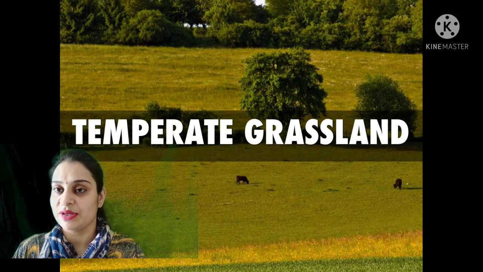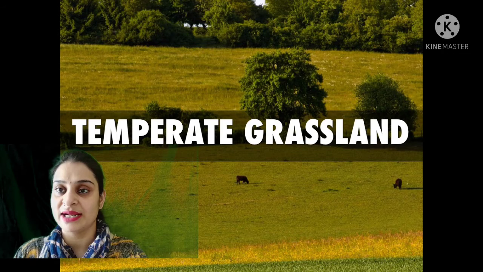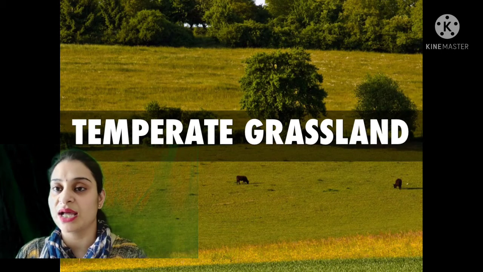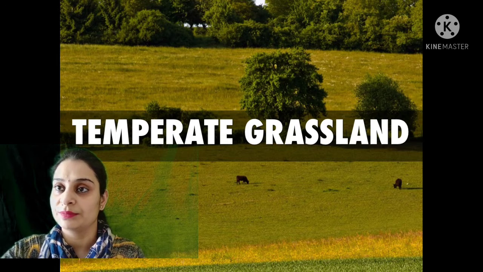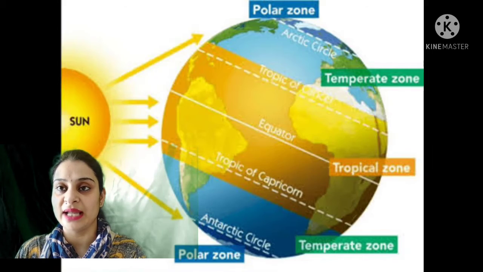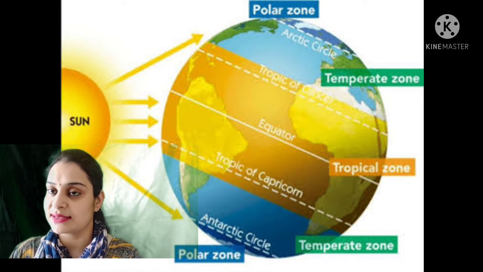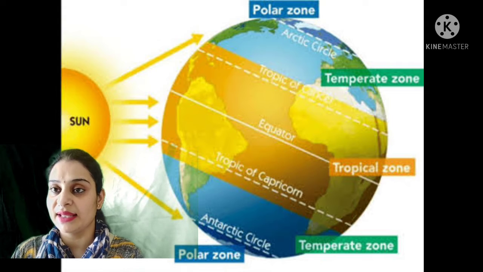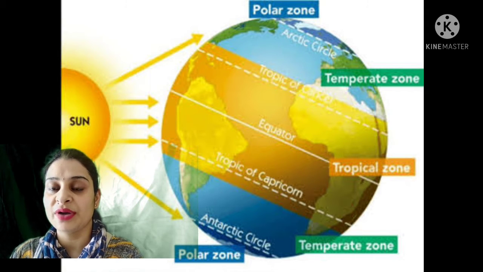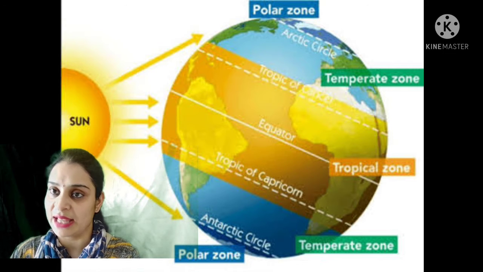So in this chapter, we are going to discuss the temperate grasslands, or the areas which are located under the temperate zone. As we know, the temperate zone lies between the Tropic of Cancer and the Arctic Circle in the northern hemisphere, and between the Tropic of Capricorn and the Antarctic Circle in the southern hemisphere.